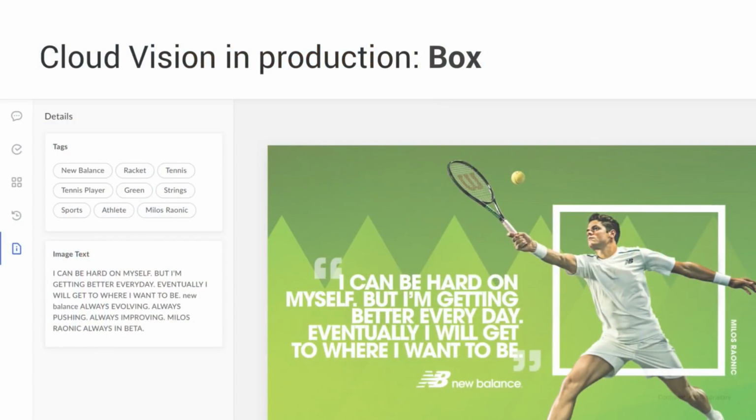Another company using Cloud Vision is Box. Box is using the Vision API in their file management system. Whenever you store images in Box, it'll use the Vision API to extract text using OCR and tags using label detection. When you're looking at images, you can see the extracted text on the left side, along with tags, which it's extracted using label detection. So those are two examples of companies using Cloud Vision in production.